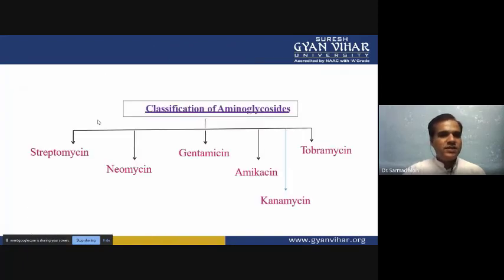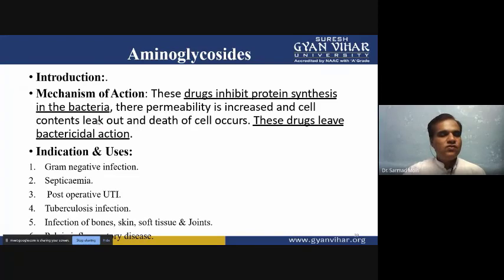Then indications and uses. It is useful against gram-negative infection, septicemia, post-operative infection, urinary tract infection, tuberculosis, infection of bones, skin, soft tissue, and joints, and pelvic inflammatory disease. Aminoglycosides act against all these infections.